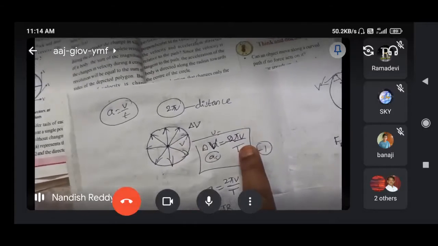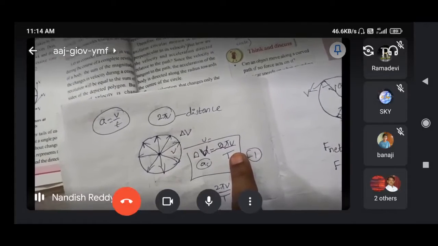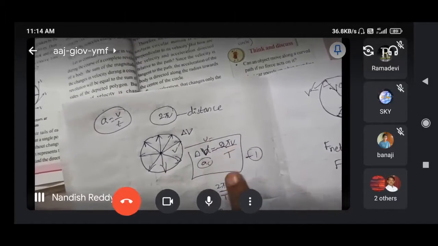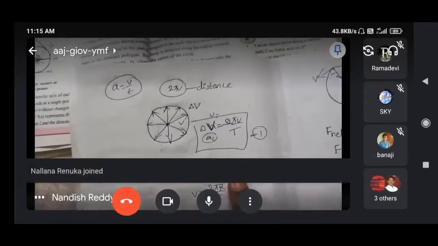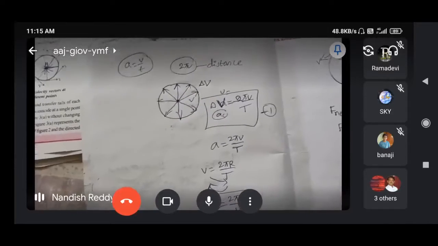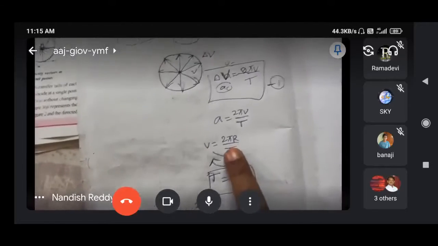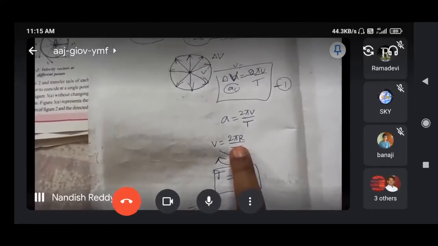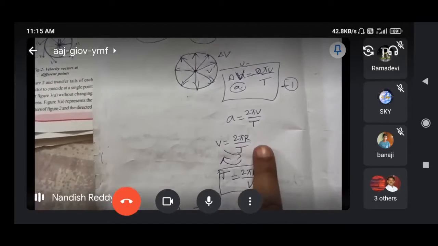Why? Because in circular motion we are calculating the directional change of the velocity. That's why I am taking 2 pi V by T. So substitute that value here. So then we'll get, actually we know what is velocity, distance by time. Distance means circular distance, the perimeter of the circle, or else the circumference of the circle, which is 2 pi r. So 2 pi r by T.